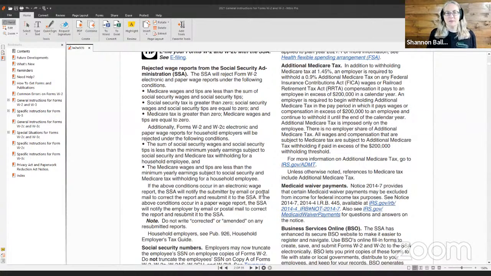So basically, the reasons for rejection all pretty much fall under the same reason, which is that the Social Security and Medicare tax don't equal the right amount. And for the W-2s, Social Security is 6.2% of the employee's wages, and Medicare is 1.45% of the employee's wages.